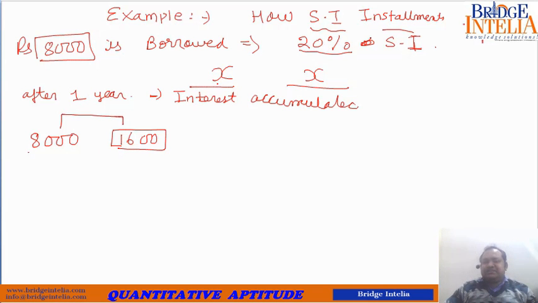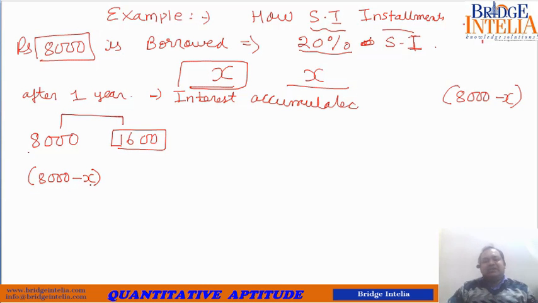In case of simple interest, you returned rupees X after 1 year. Whatever you have returned is deducted from the principal first. So if you have returned rupees X after 1 year, whoever has given you the loan will readjust the amount. The readjusted amount will be 8000 minus X. He will say that a new story begins for the next year, and the adjusted amount is 8000 minus X.